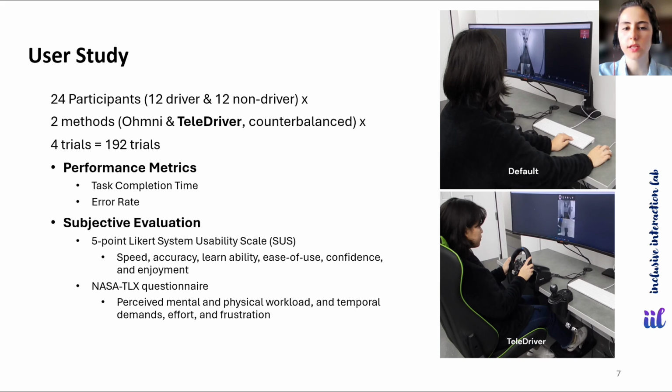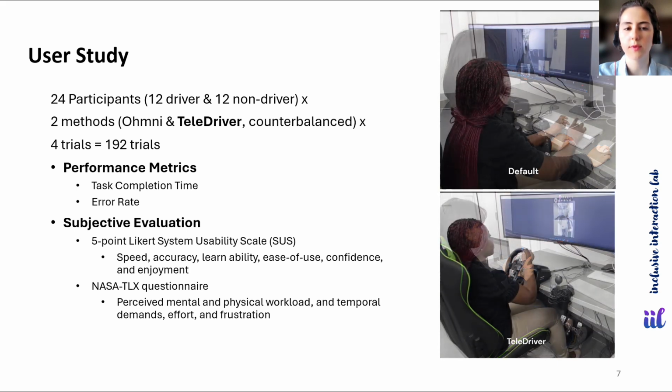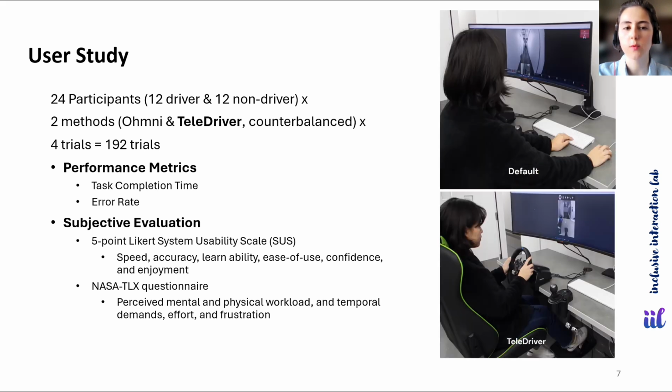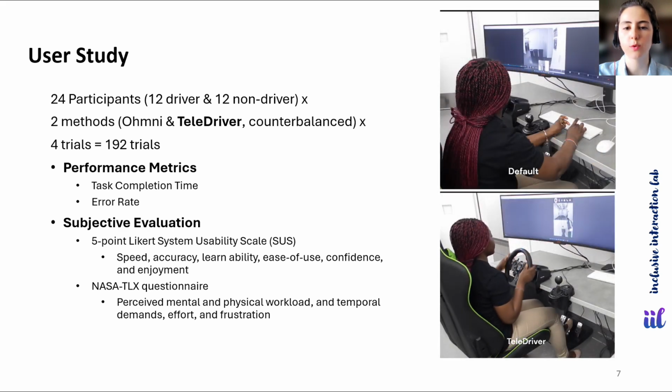We conducted a study with two groups of users, 12 drivers and 12 non-drivers, to compare TeleDriver and OmniRobot's default app. Participants used both methods in counterbalanced order and had 4 trials for each method. We logged speed and accuracy. We also used system usability scale for evaluating user perception of each method and NASA TLX questionnaire to evaluate user perceived workload. An additional goal was to see if drivers could apply their driving skills to TeleDriver.